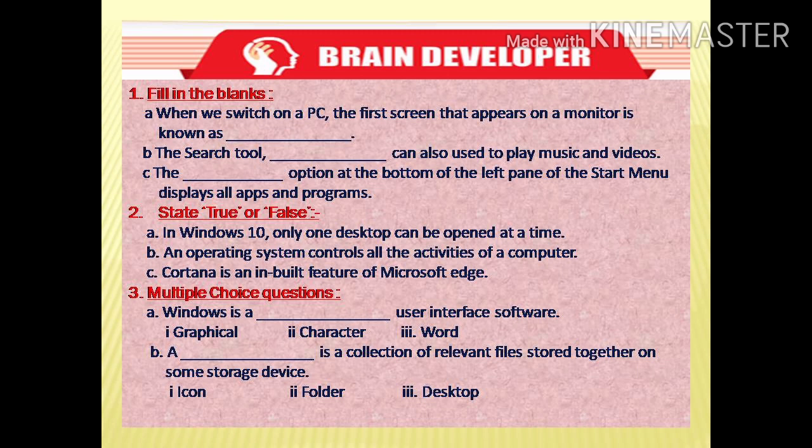Next, question 3. Multiple choice questions. Part A. Windows is a dash user interface: graphical, character, word. B. A dash is a collection of relevant files stored together on some storage device: first icon, second folder, third desktop.